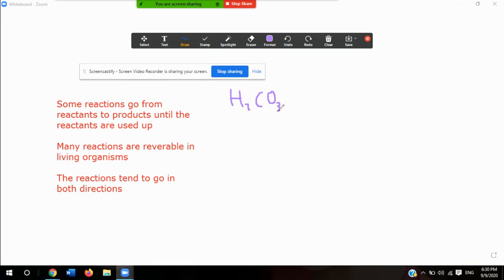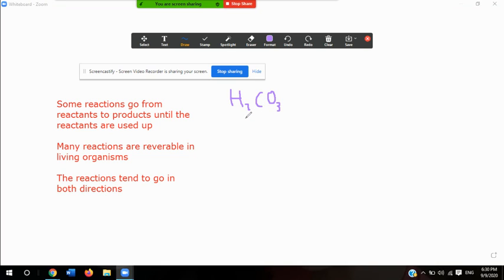If we have carbon dioxide running around in our blood system, that can be extremely dangerous. So this carbonic acid is kind of like a buffer, and it eliminates the excess amount of carbon dioxide in our blood.